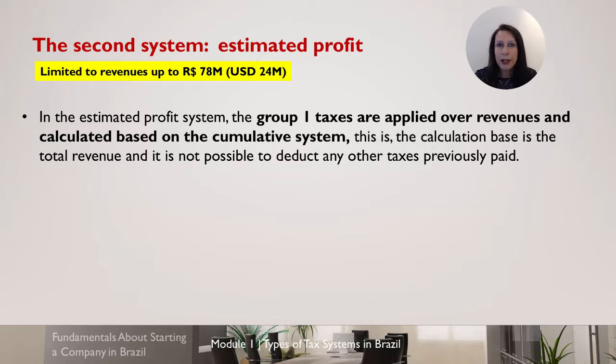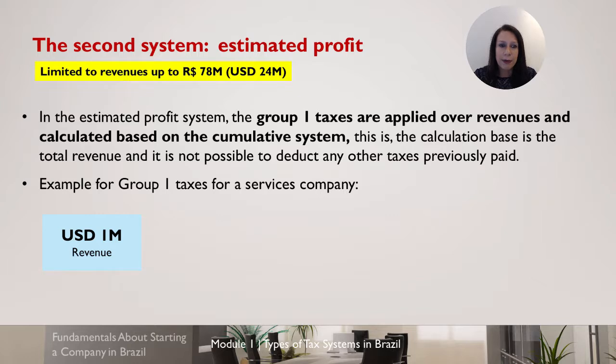So the company will pay only for the net amount of this profit. So this is the non-cumulative model. The cumulative is the company pays the taxes for the final good, and will also pay the same tax for the raw materials. So going back to the estimated profit model, the group 1 taxes are applied over revenues and it's calculated based on the cumulative system. The calculation base is the total revenue, and it's not possible to deduct any other taxes previously paid.